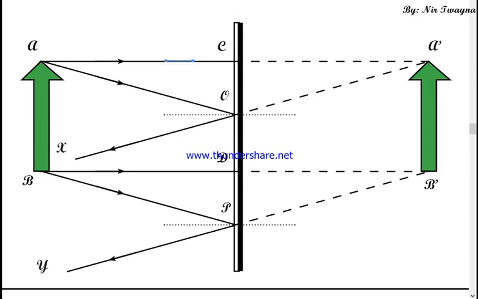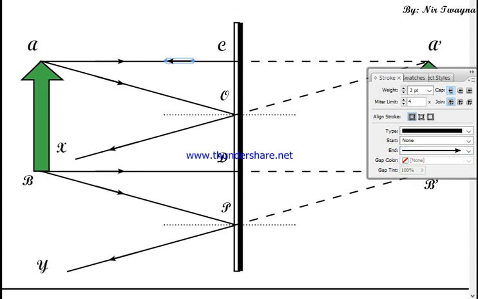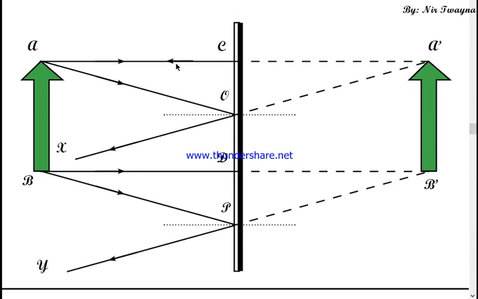I forgot to give an arrow here. The light ray which is traveling perfectly perpendicular to the surface does not deviate from its path.